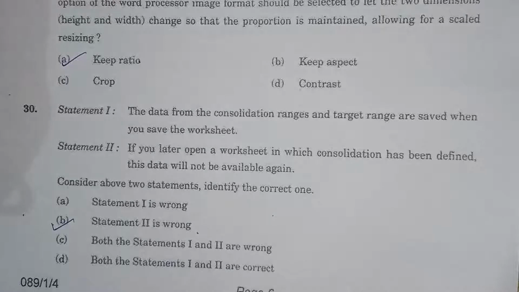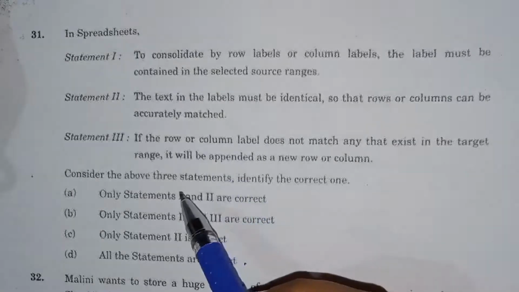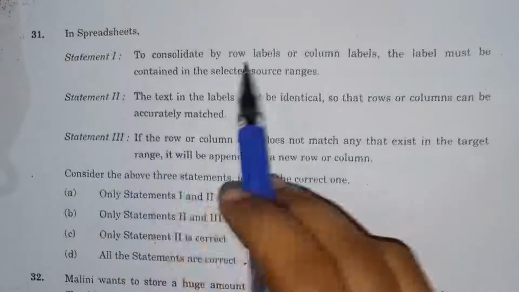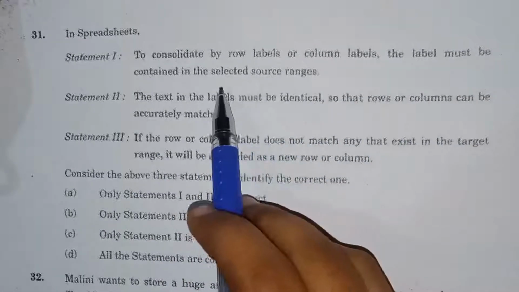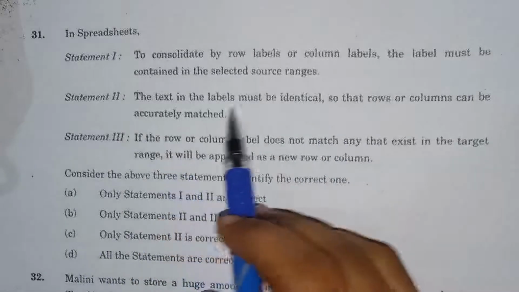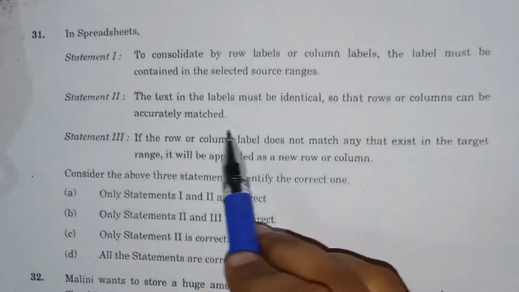Okay. Then 31. Here also three statements are given, according to the spreadsheet. Statement 1, to consolidate by row labels or column labels, the label must be contained in the selected source ranges. Statement 2 is, the text in the labels must be identical so that rows or columns can be accurately matched.